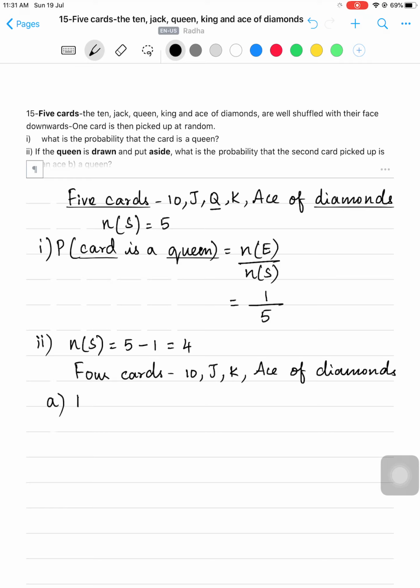So what is the first question? Probability of getting an ace. So what is n of s here? 4. Out of that, how many aces is there? There is only one ace. So 1 by 4.